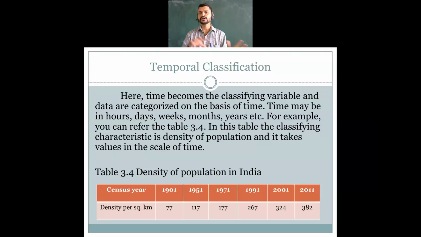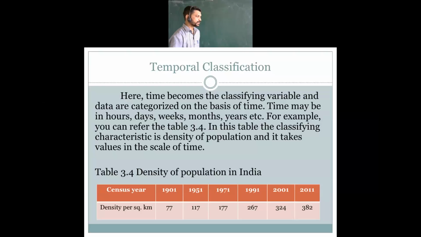Okay, this is what temporal classification is, which has been made on the basis of time. For example, you can refer to the table. In this table, the classification is by the characteristic of density of population and its value on the scale of time. Over a time period, how much the density, the total population went on increasing, that we can see.